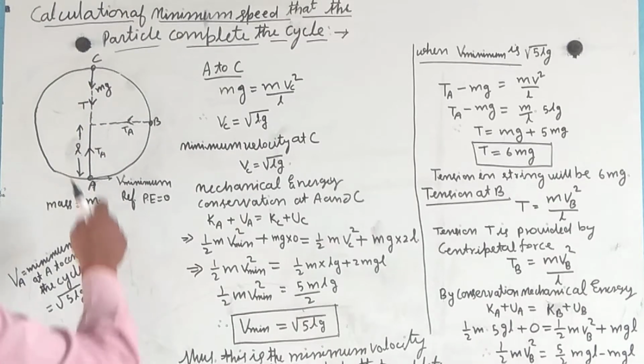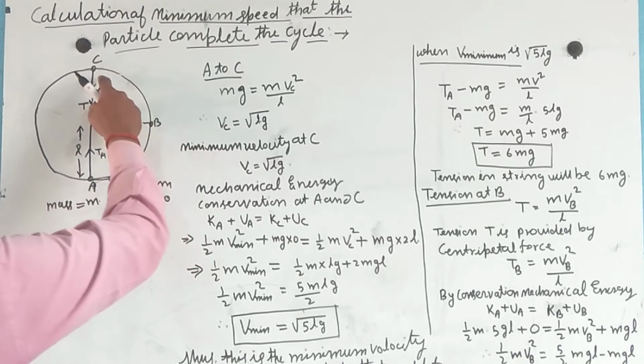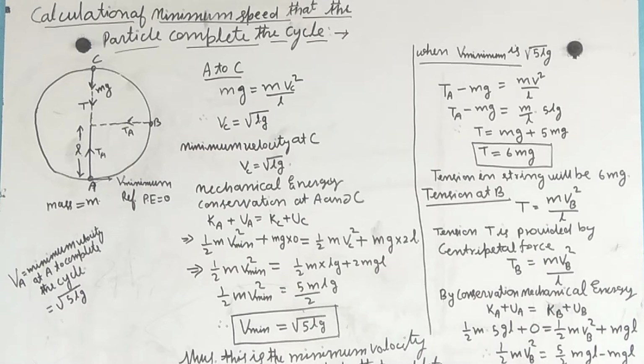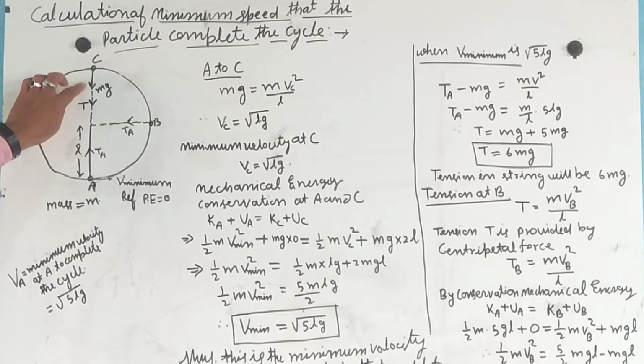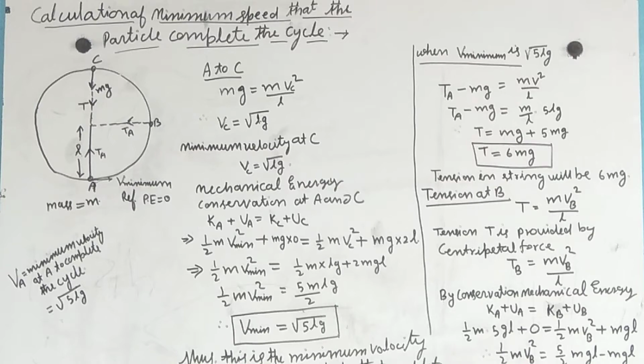At position C, the weight mg is downward, and the weight and the tension provide the force toward the center. According to Newton's second law, this provides the centripetal force, mass into acceleration, mv square by r.